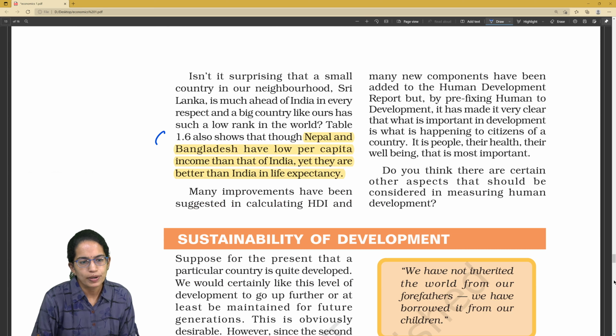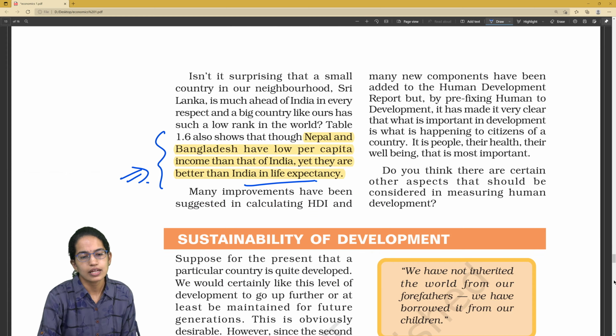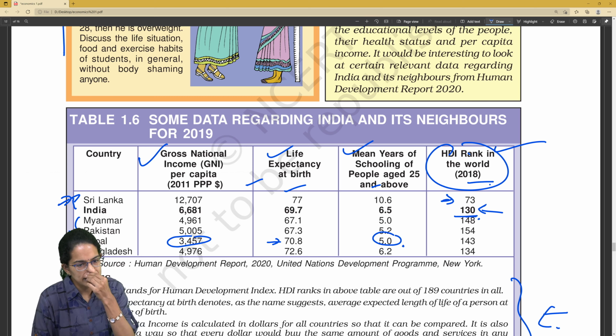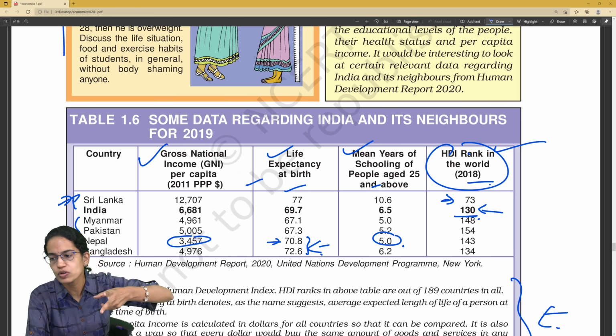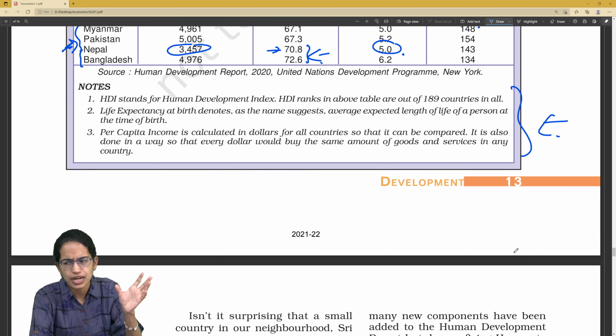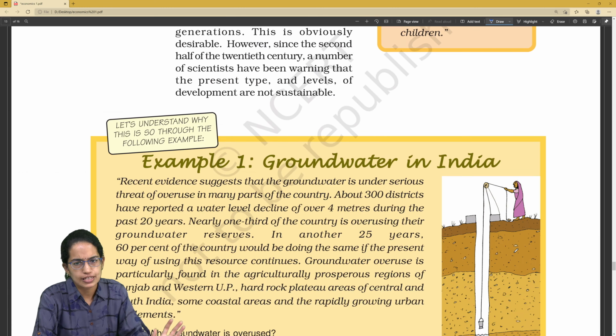Now which countries have lower per capita income than India, and yet are better in terms of life expectancy? We have to identify nations. For example, Nepal is doing better in terms of life expectancy but poor in terms of mean schooling and gross national income. Nepal and Bangladesh are good in terms of life expectancy. For individual parameters, again there can be questions. So this table is something that you should memorize or should have a clear picture in mind before you attempt your questions based on this.